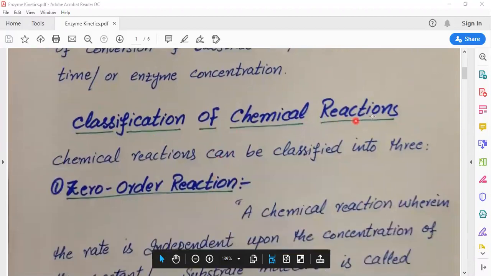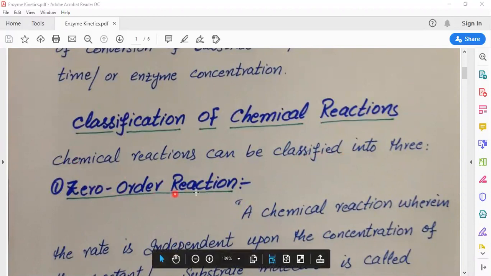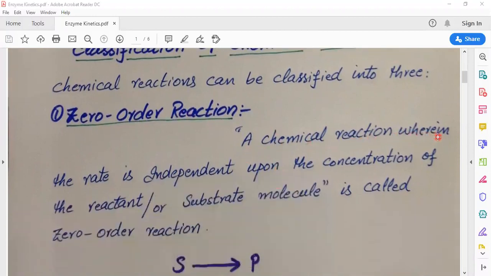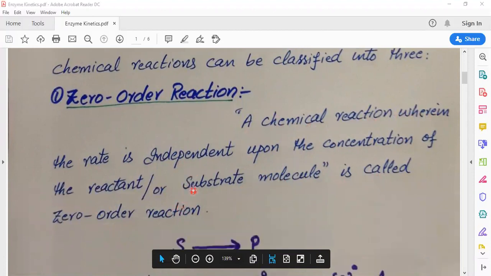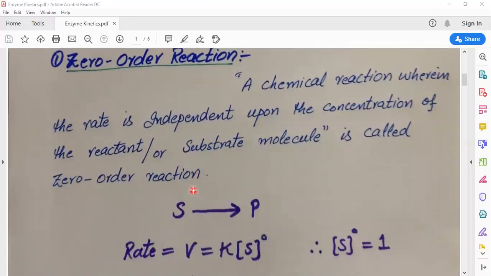The classification of chemical reactions. Chemical reactions can be classified into three: zero order reaction, first order reaction, and second order reaction. First of all, we will discuss the zero order reaction. A chemical reaction wherein the rate is independent of the concentration of the reactant or the substrate molecule is called a zero order reaction. It means such a reaction in which the rate is independent of the concentration of the reactant molecule.